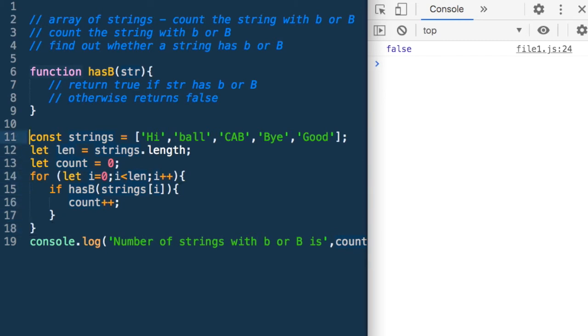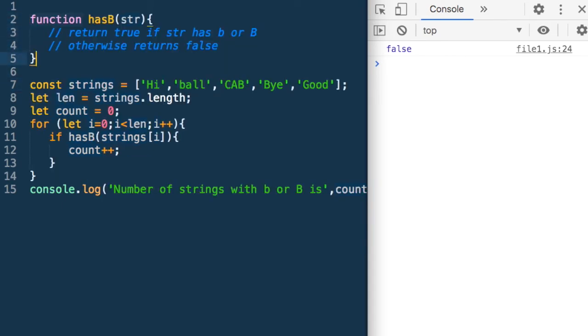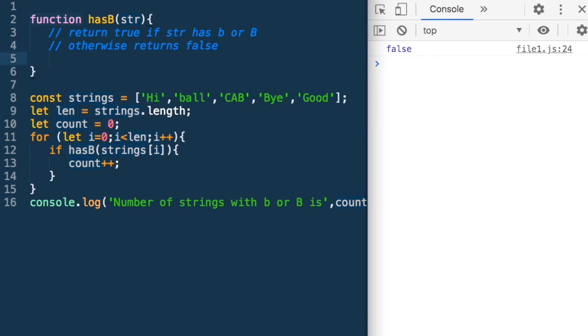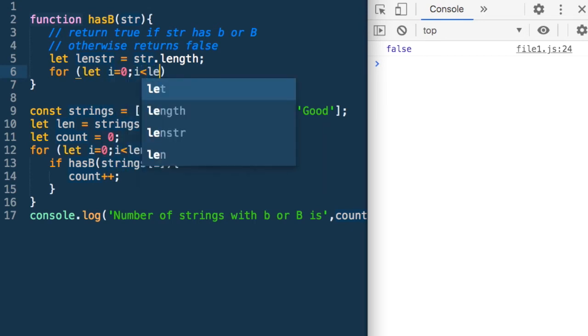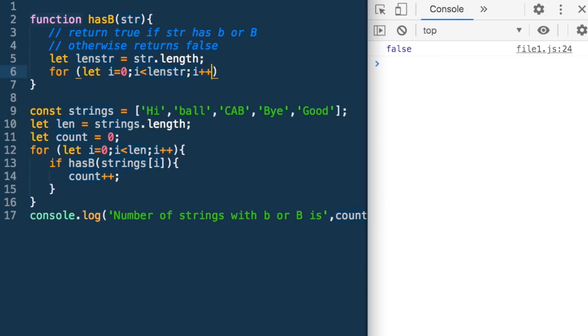Now what is left? I need to define this function. So let me delete this part here. Now to find whether a string has a small b or a capital B, we will check each character in the string. For that we will need to find the length of the string and go through each of them. So let me say let length of string is equal to str.length. Let me loop over it for let i is equal to 0, i less than len str, i plus plus.